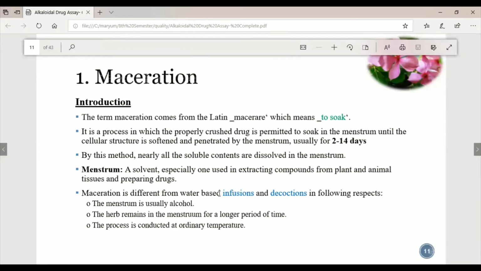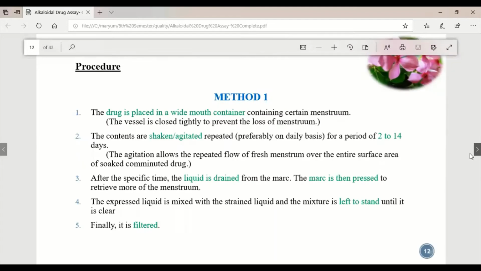Then maceration is different from infusion and decoction methods, which mostly use water as a solvent. In maceration, we use an organic solvent like alcohol, which gets the maximum alkaloidal content solubilized in it. The herbs remain in the maceration for a longer period of time, maximum 14 days, and this process happens at ordinary temperature. But in infusion and decoction, we mostly heat or use a hot solvent. Maceration happens at normal room temperature.